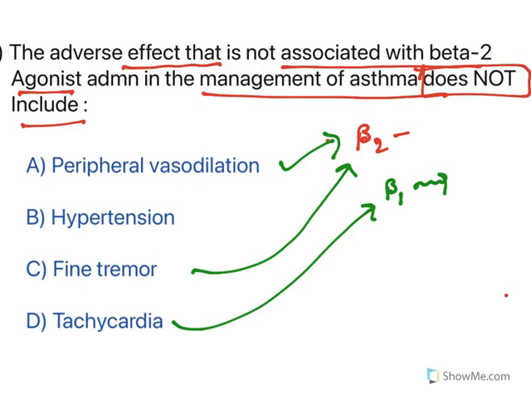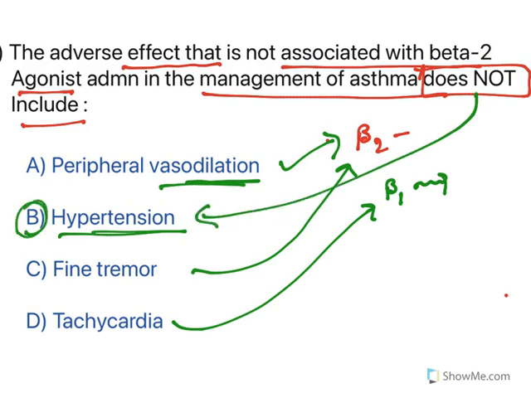What is not there? Hypertension. No, it causes hypotension because peripheral vasodilation, blood vessel is dilated and it results in hypotension, and this is not. So option B is the right answer. Hypertension is not caused by beta-2 agonists.